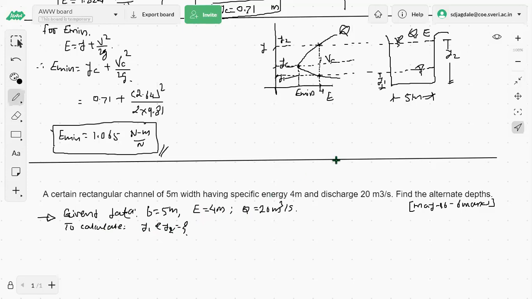Those two alternate depths are asked to calculate.